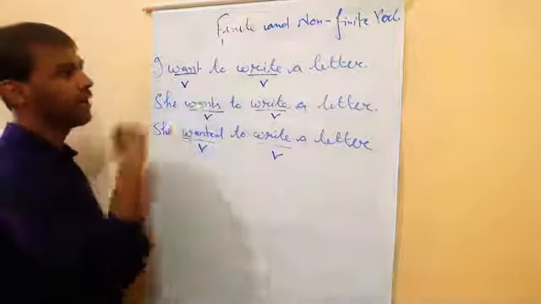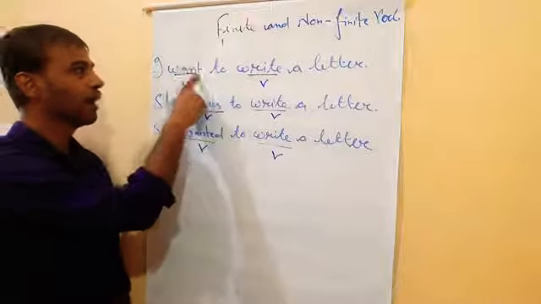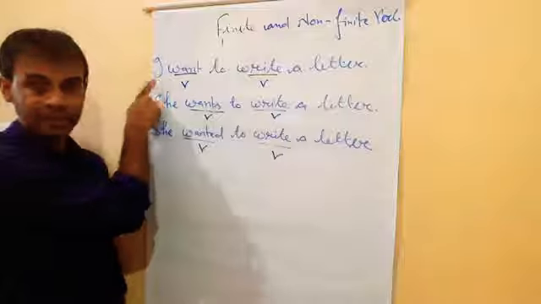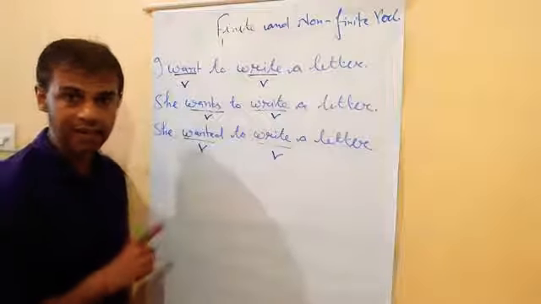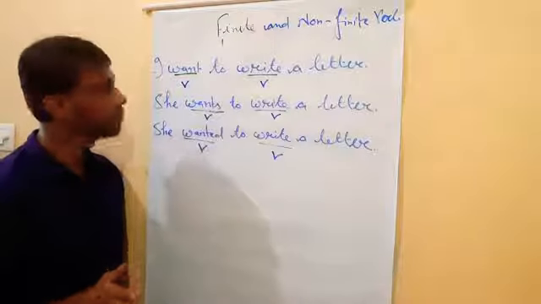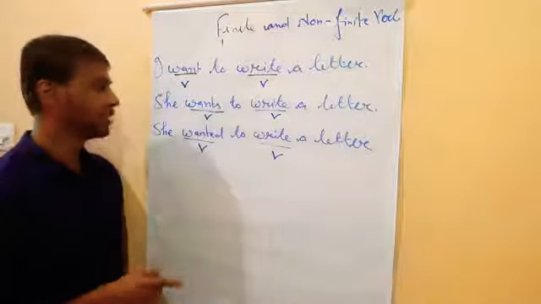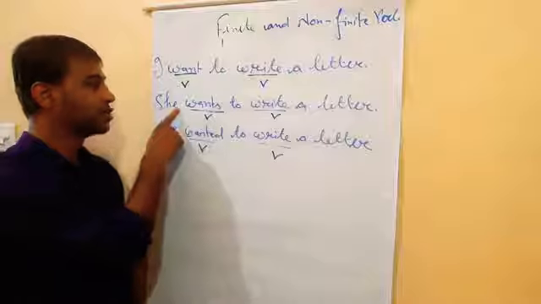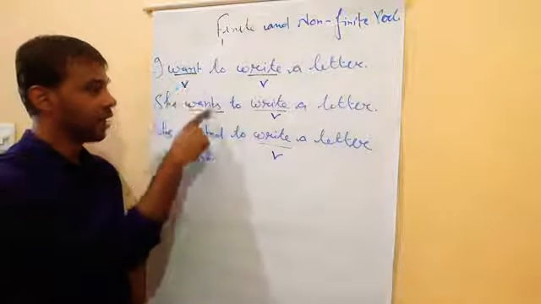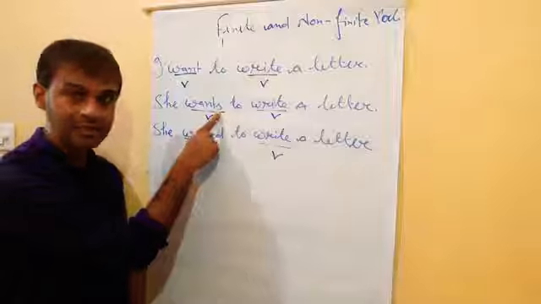See, I want to write a letter. So want I have written because the subject is I. For I we use want. Now see, in the second example, she wants to write a letter. Here I have added s.